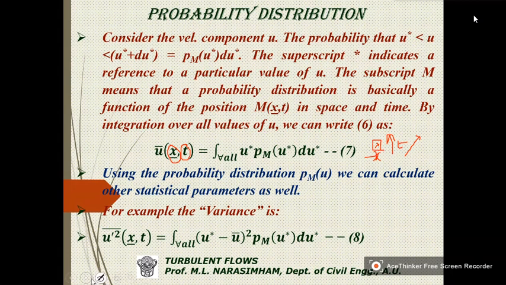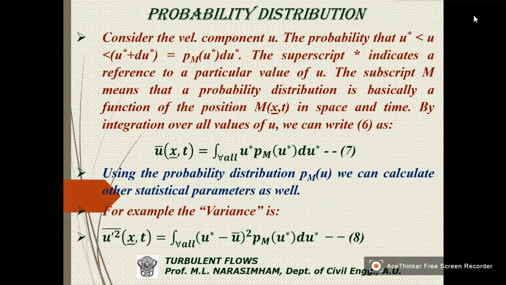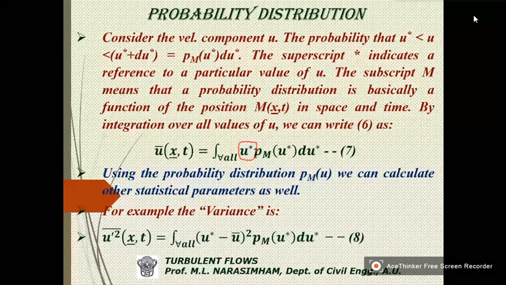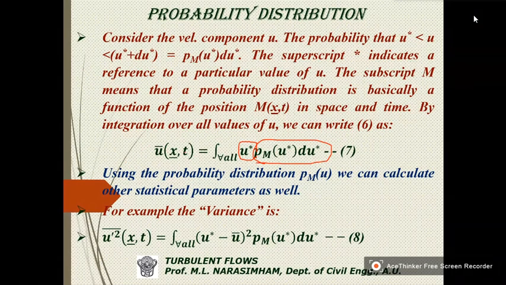So that is defined as the integration over all the points of u star P m u star du star. So this is what u bar x t means.